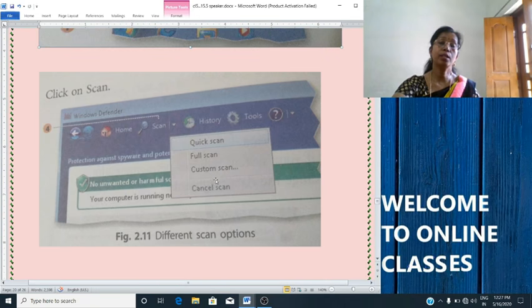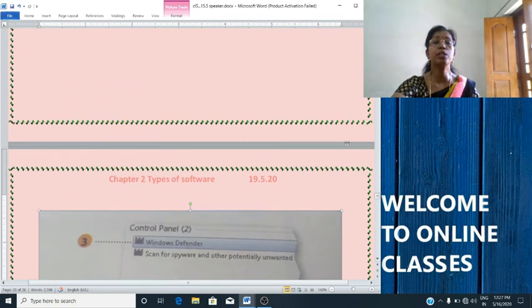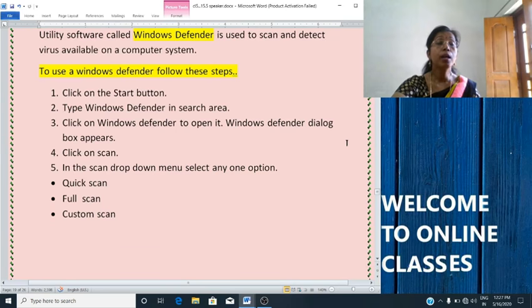Okay, so your computer's antivirus software will scan your computer and detect the virus. Okay, understood? So what are the steps? Let's see one more time.